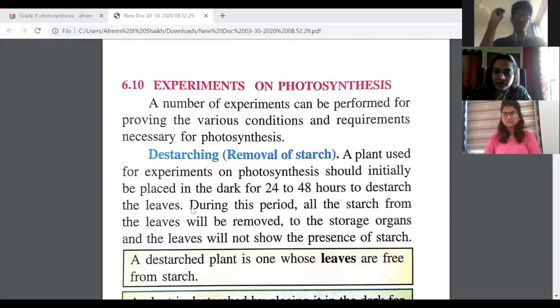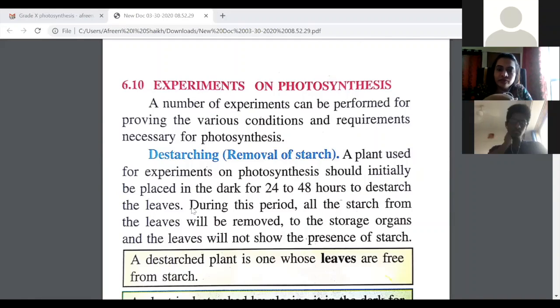Why is this done? This is done to destarch the leaves. If your plant is kept for 24 to 48 hours in darkness, the plant is not performing photosynthesis, hence starch is not being produced. So this is the first step towards destarching the leaves.